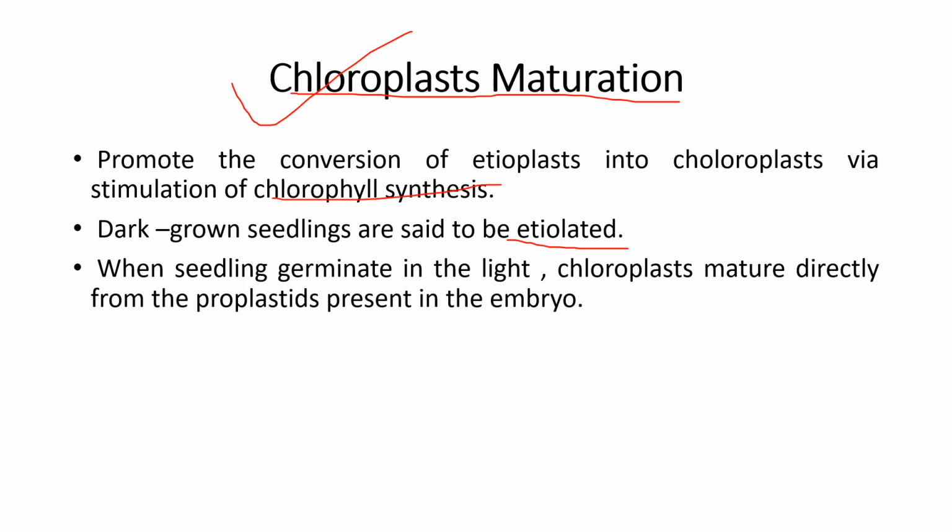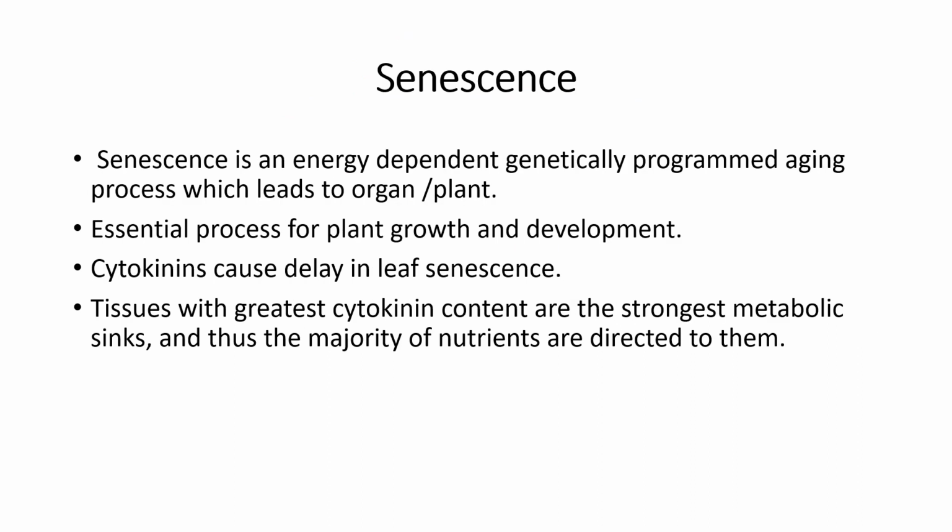Next we will be studying another physiological effect, which is senescence. What is senescence? Senescence is basically an energy-dependent, genetically programmed aging process which leads to organ and plant death.